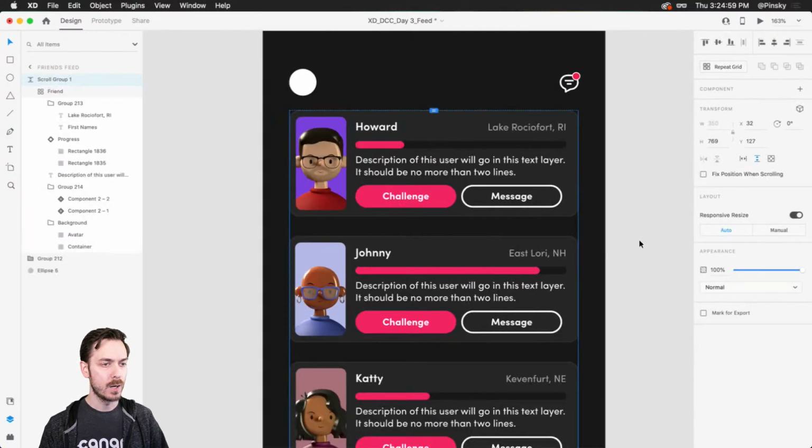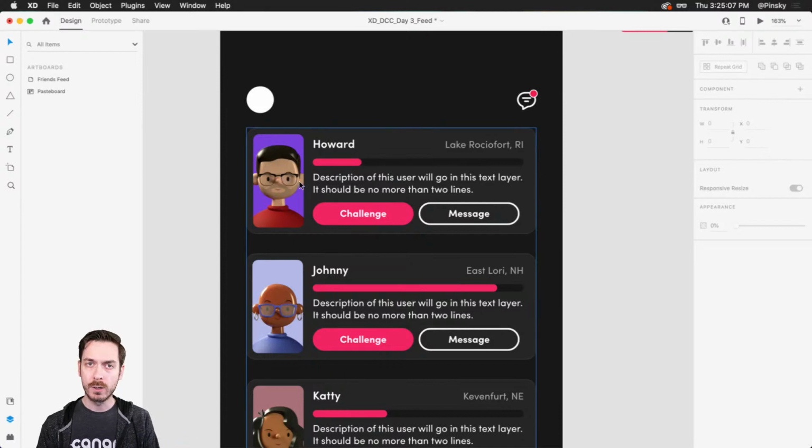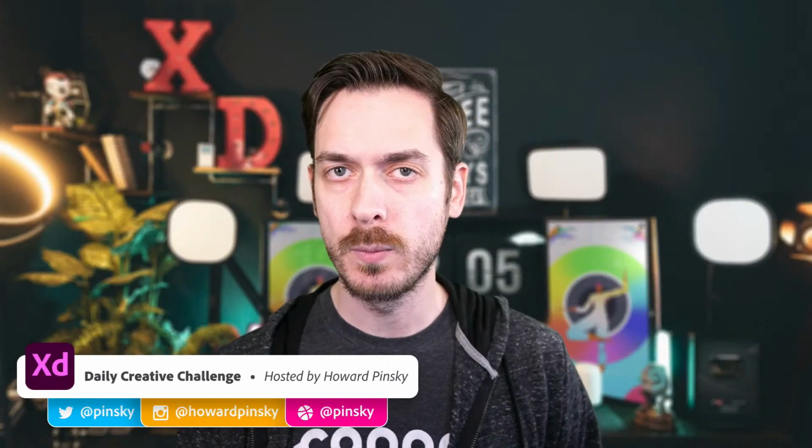There we go. So that is how you create a friends list in Adobe XD. Of course, you can take this in many different directions. You can make two going across and a bunch going down. You can have fun with it. If you feel comfortable in XD, definitely go crazy with it.